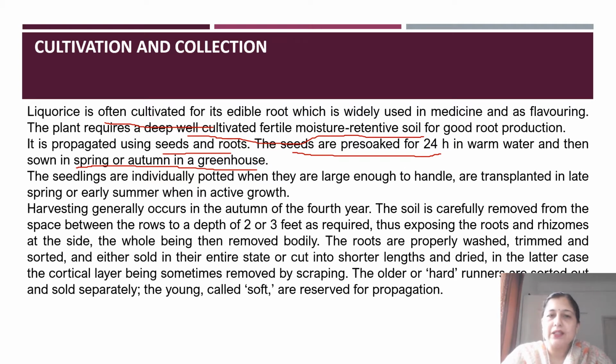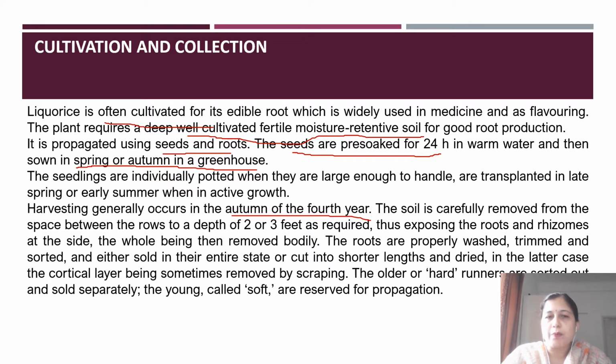And harvesting generally occurs, as I told, in the autumn of the fourth year. Again, it is the time when gradually the root will become inactive, though it will contain a large amount of the glycosides, which is the main constituent in this licorice. The soil is carefully removed first from the space between the rows to a depth of 2 to 3 feet, and after that the roots and the rhizomes are exposed, and then the whole body of those roots is removed.